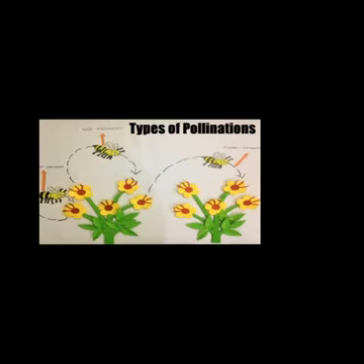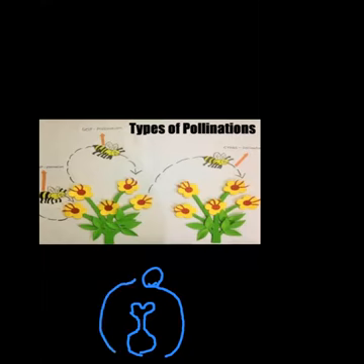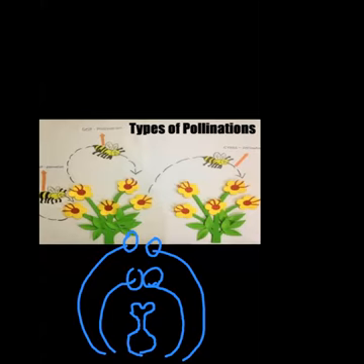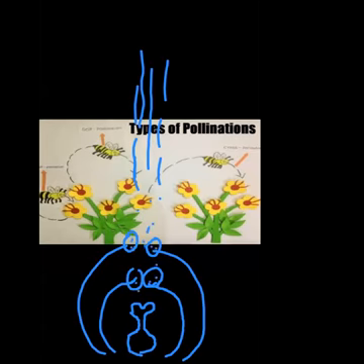That we can imagine. But what about water? How is water responsible? So sometimes in some flowers, the female reproductive part is short, okay, like this. It is short, and the male reproductive parts are over the female reproductive parts, like this. Okay, the structures are above the stigma, like this. In such a case, if the rain falls on this anther, the pollen grains along with the water fall on the stigma, like this.